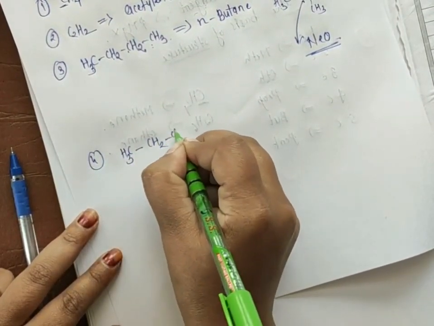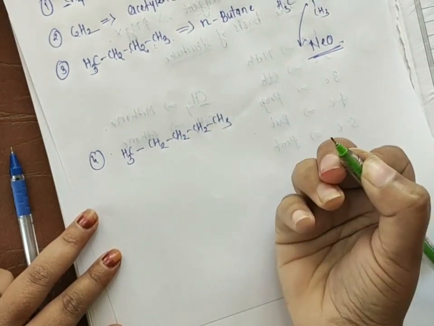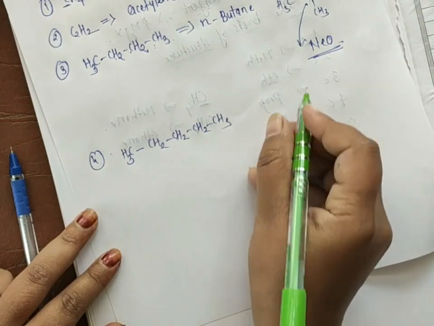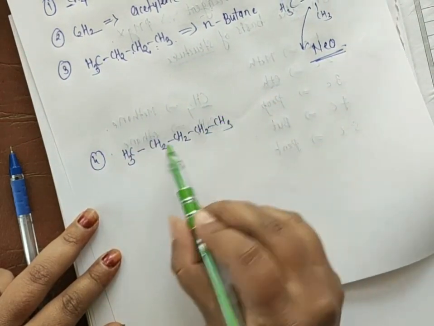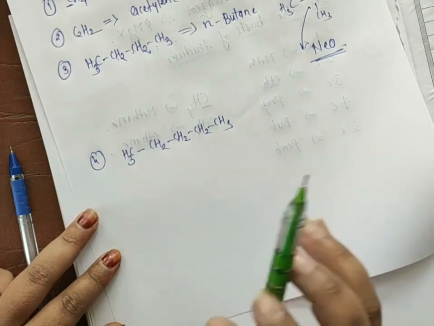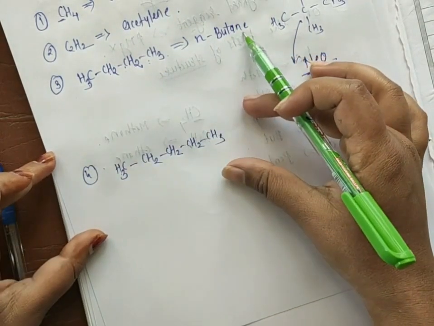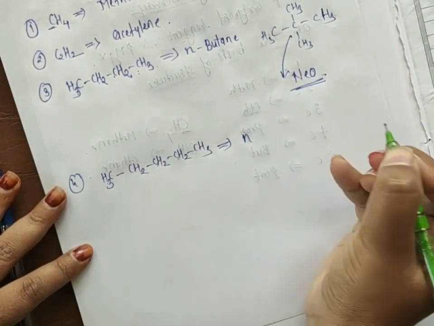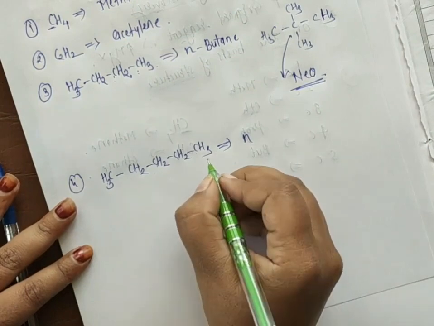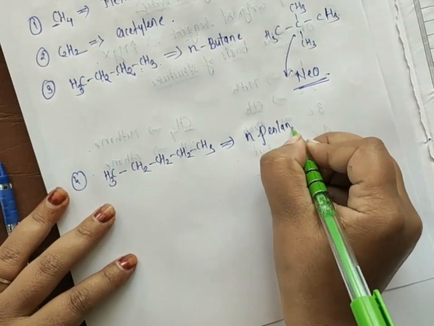CH3, CH2, CH2, CH2, CH3. Suppose an example like this is there. First you have to count how many carbon atoms are present. Total number of carbon atoms is 1, 2, 3, 4, 5. Okay, so I told one rule: if there is a straight chain of carbon atoms, in the common name system you have to write N. How many carbon atoms? 5 carbon atoms, and 5 we call pent, so N pentane.